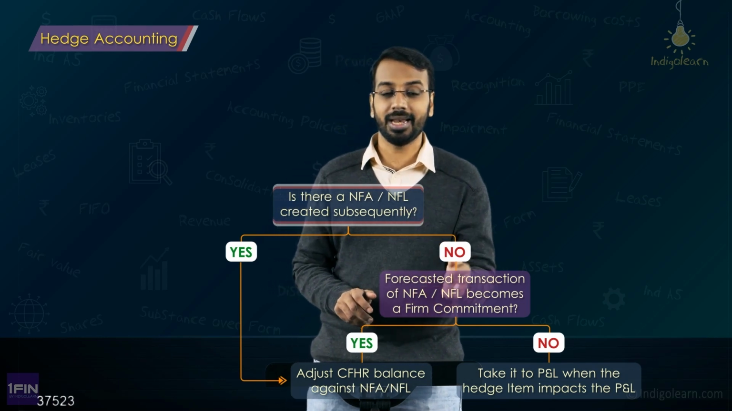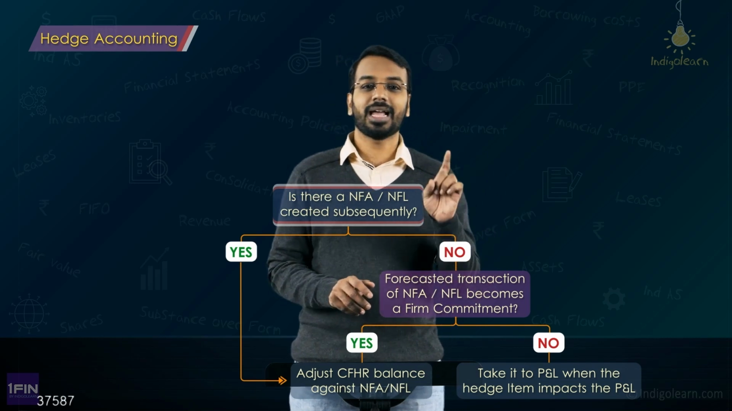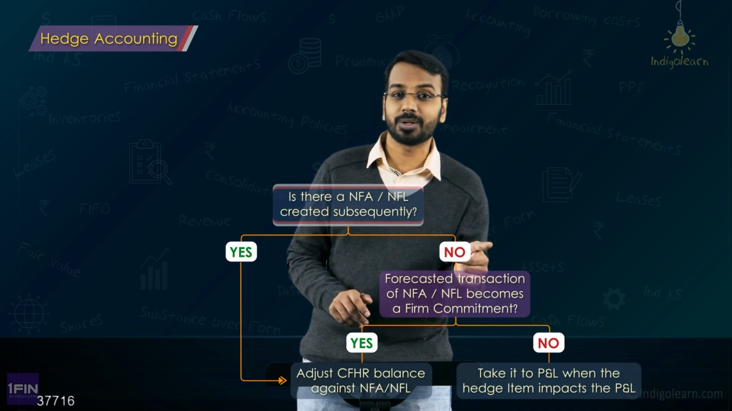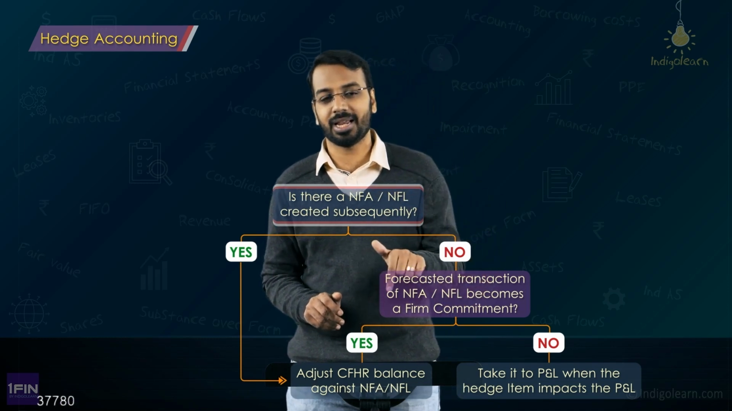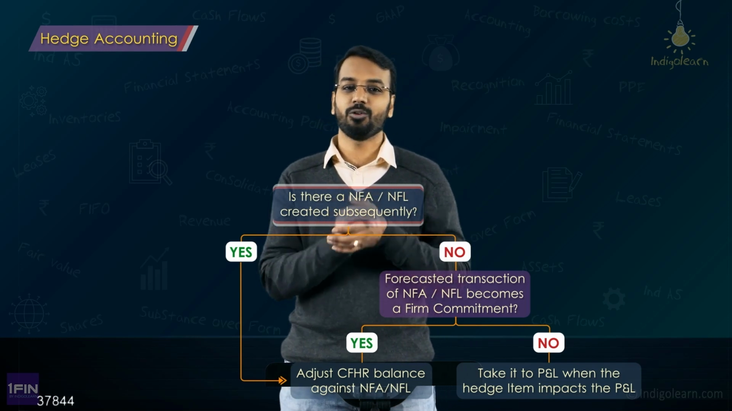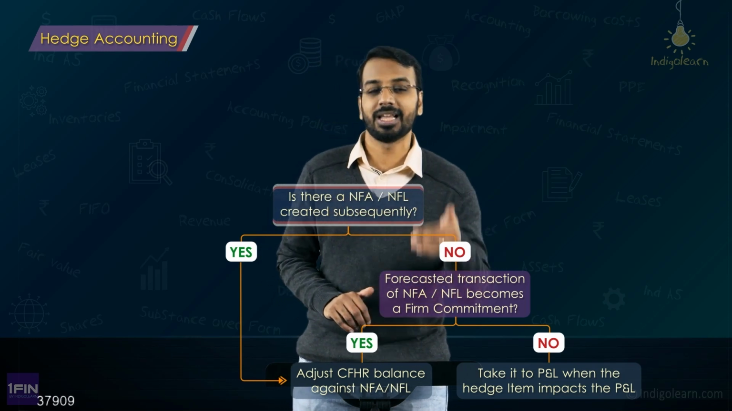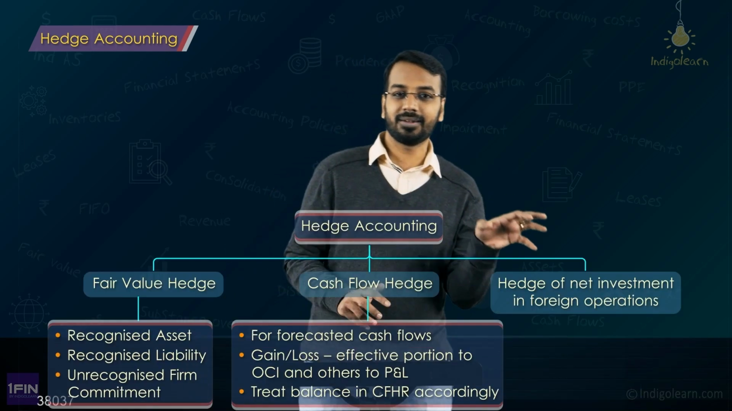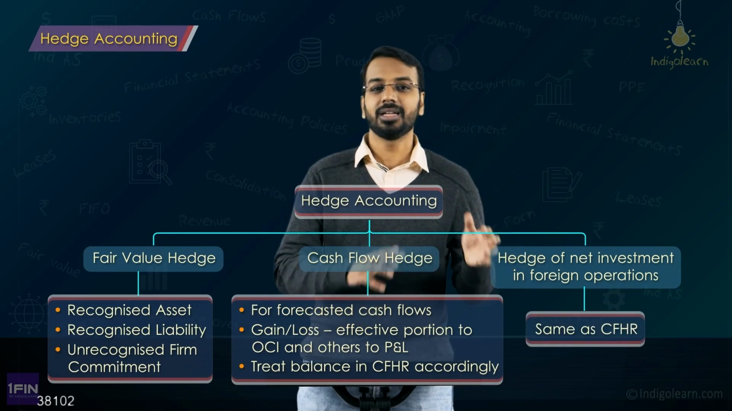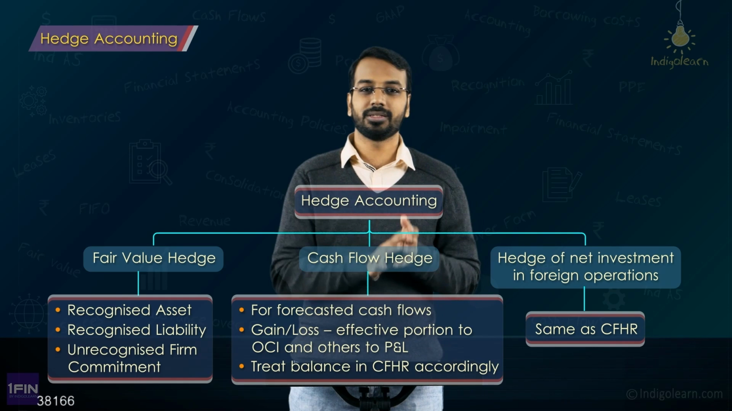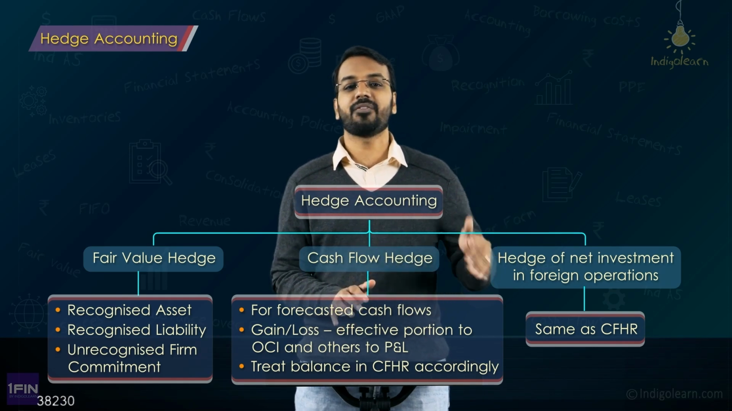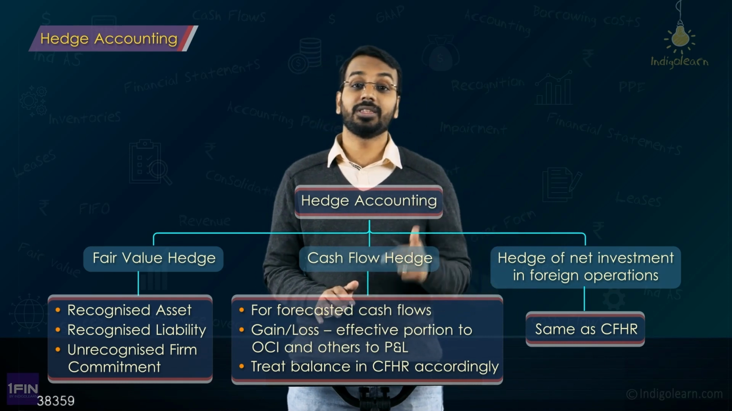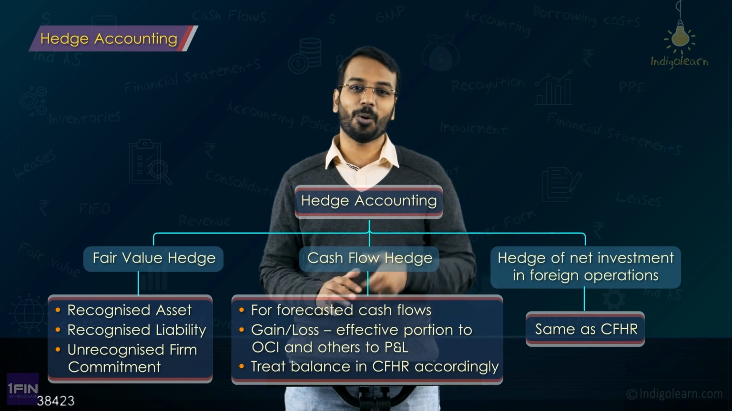So if it is a forecasted sale, whenever the sale impacts the P&L, the cash flow hedge reserve is transferred to P&L. If it is a forecasted purchase, what will we do? A forecasted purchase will result in recognition of a non-financial asset, which is an inventory. So you will adjust it to the value of inventory. If it is a forecasted expense, whenever the expense hits the P&L, the cash flow hedge reserve also hits the P&L. And lastly, net investment in a foreign operation. If there is a hedge of that, the treatment is the same as that for cash flow hedge reserve. That is, effective portion to OCI, ineffective portion to the P&L. And the OCI balance will be reclassified to P&L when the entity disposes of the foreign operation.